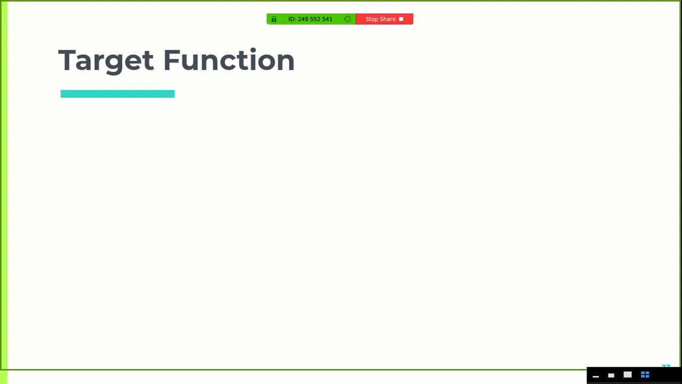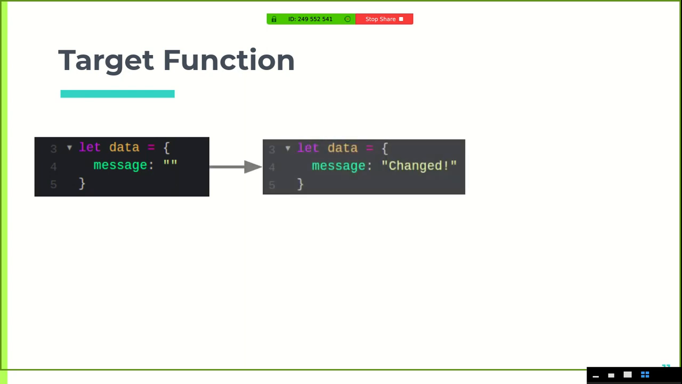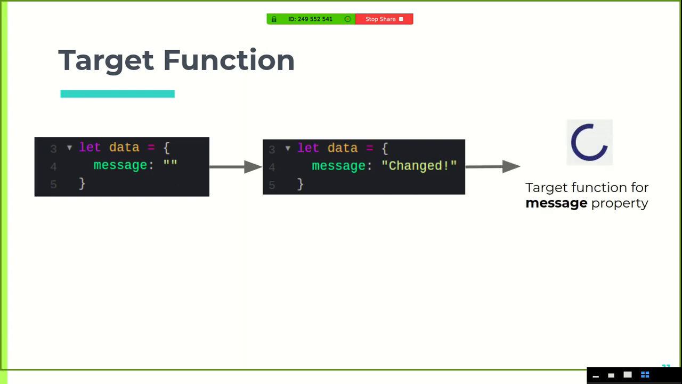Now we need to understand what target functions are first of all. It will come of use later on. So the concept of target functions: the simplest way to explain what a target function is this. Whenever there's a change in a data property, for example, the data property message, that data property's target function will get called.